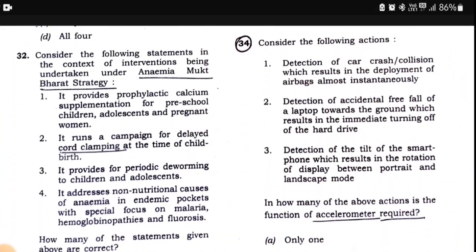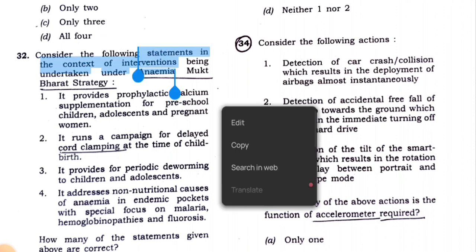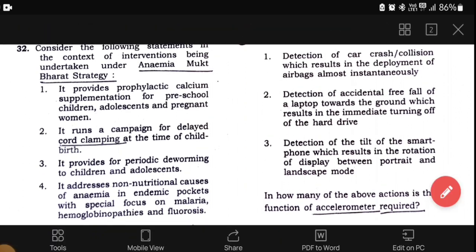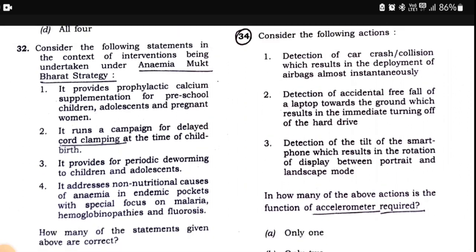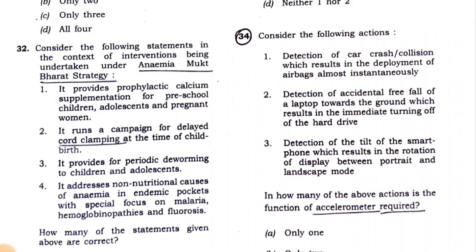34. Consider the following actions. Detection of car crash collisions, which result in the deployment of airbags almost instantaneously.